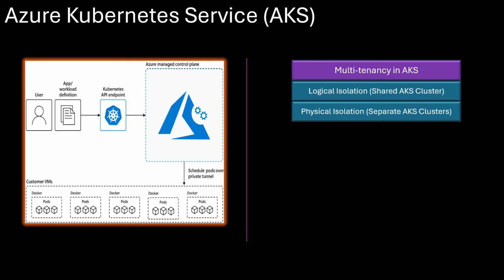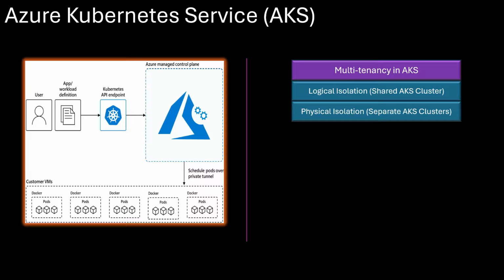When managing Azure Kubernetes Service clusters, you need to isolate teams and workloads while making the most of your resources. AKS gives you the flexibility to run multiple workloads securely by using logical or physical isolation. You decide whether to run everything in a single shared cluster or separate AKS clusters based on your security, cost, and operational needs.